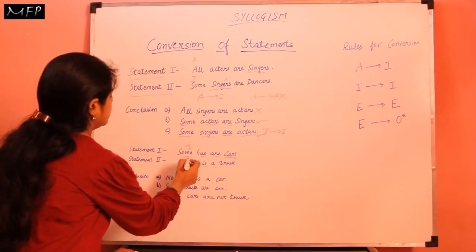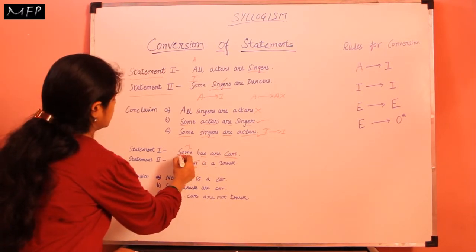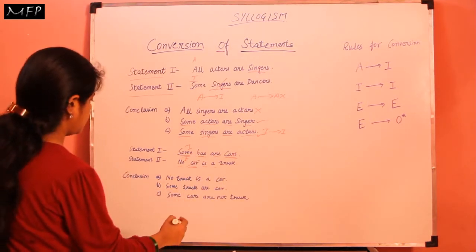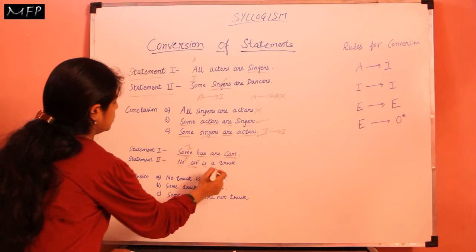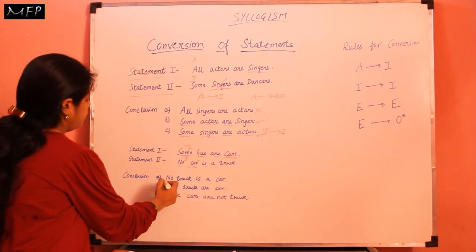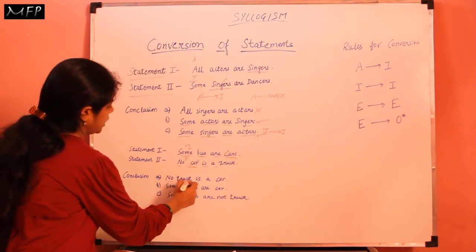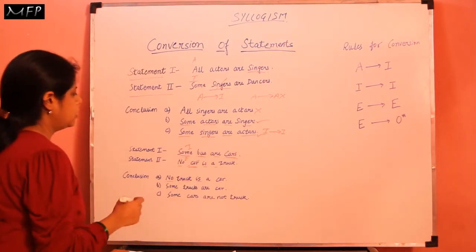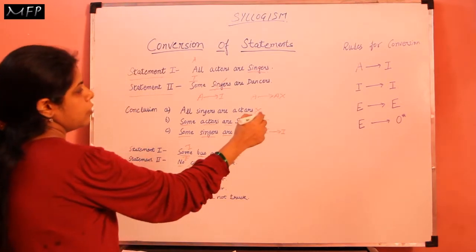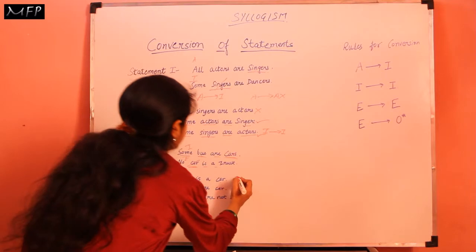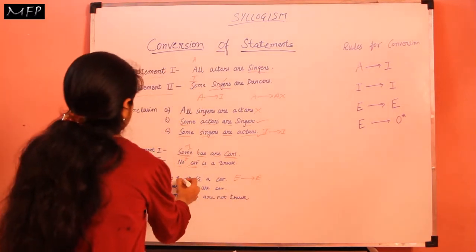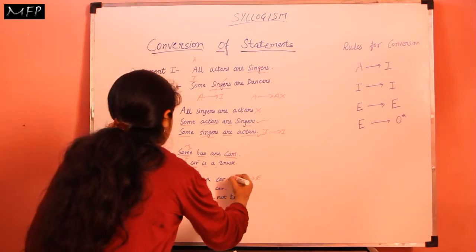So we must see whether it is given or not. Some buses are not trucks. No, it is not given. So this will not be the conclusion. Now in the conclusions we must see what is given. No truck is a car. No car is a truck is given, and we know according to the rules for conversion, E-type statement can be converted into E-type statement. So this is the correct conclusion.